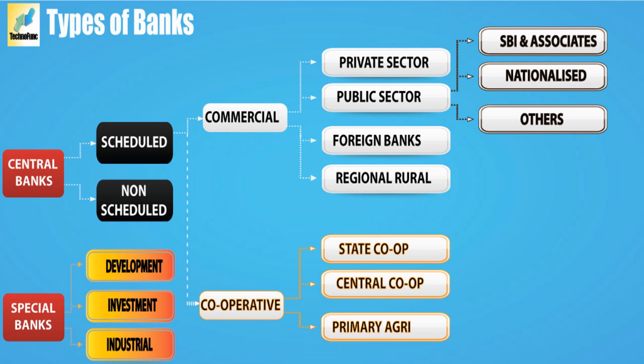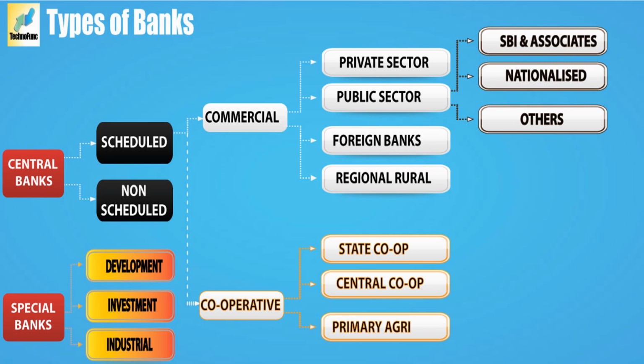So those nationalized banks come under this heading, and there are some other banks. For example, recently RBI in 2016 introduced payment banks. Okay, there are different types of other banks. What is a payments bank? A payment bank is a new kind of banking system where they can accept deposits